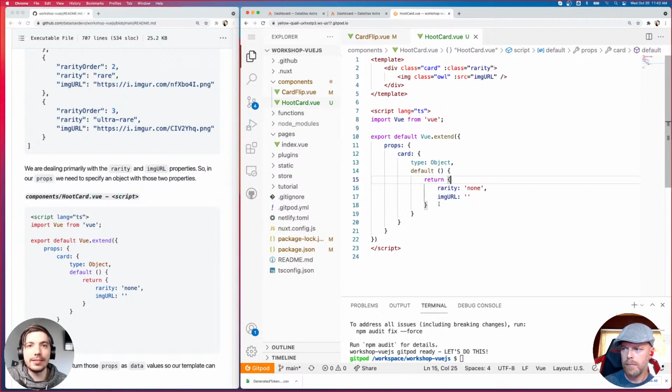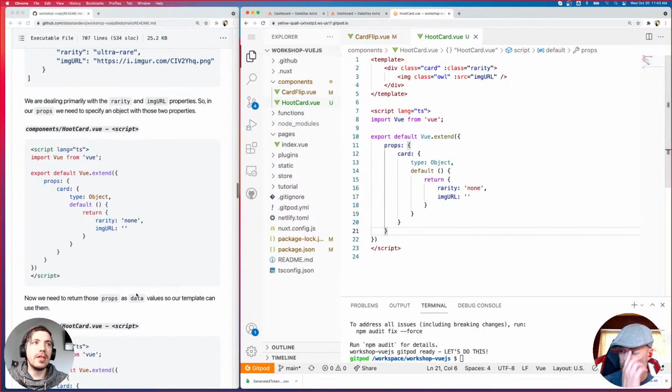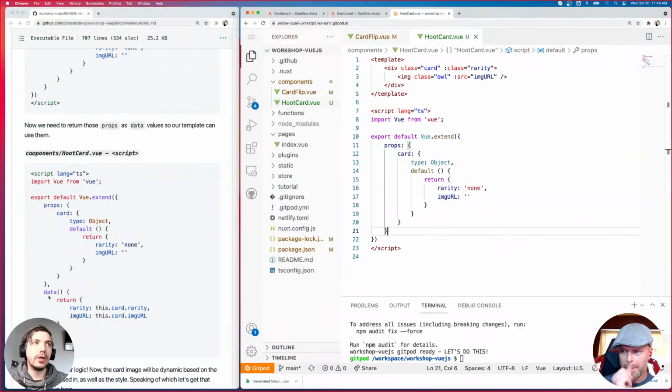So this is actually exactly the same as the card flip. We're just passing that object down the line to the child components. But we do need to define what we're expecting, because otherwise Vue doesn't know what to look for. But now we have the properties passed in, right? We have this card object that's ready to use. We can't actually use it in our template yet because we need to define those data variables that the template can use. And to do that, we have a data section, right? So that's this part right here. Just for ease, I'm going to copy the whole thing.